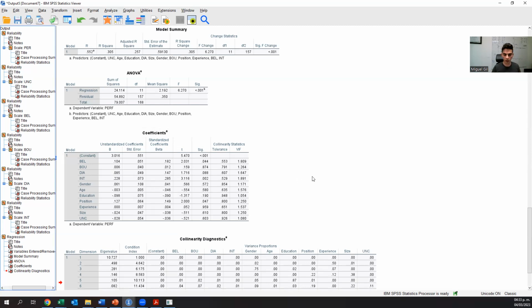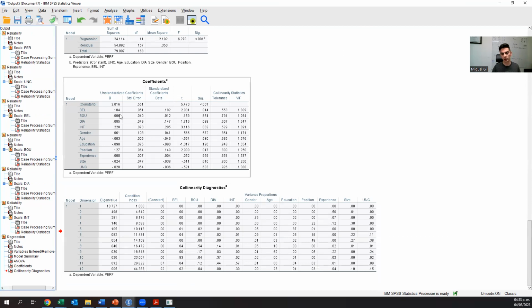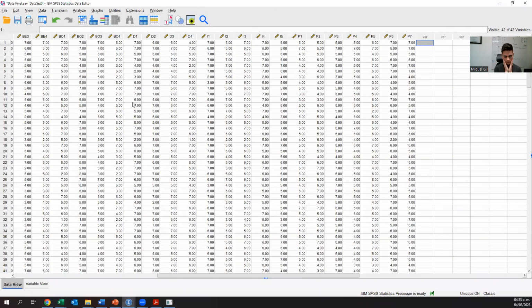That is what we want to test here. We already know belief systems have a positive effect on performance, but we want to check if uncertainty has a moderation effect on that. Does more uncertainty make the relationship stronger or weaker? That's what we want to test. To do that, it's a bit more complex. There are 3 steps, so I will go step by step and slowly.